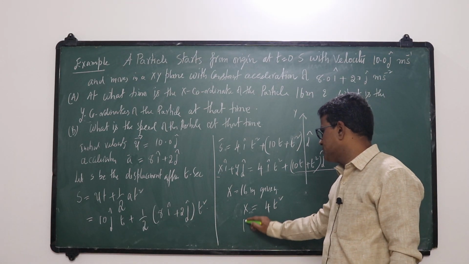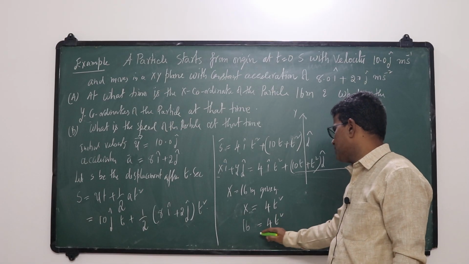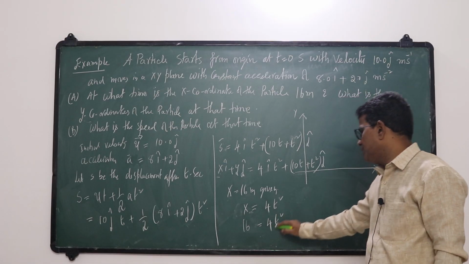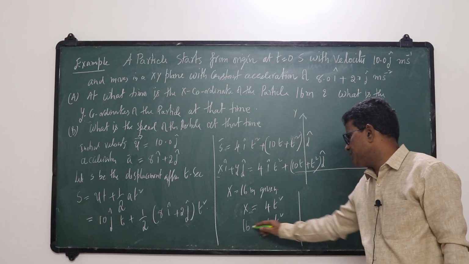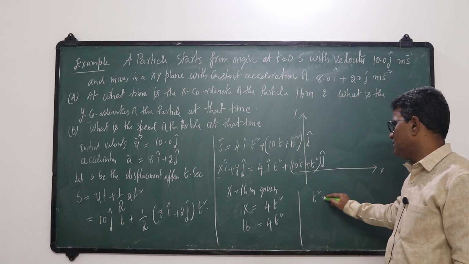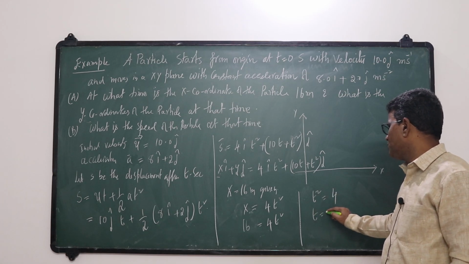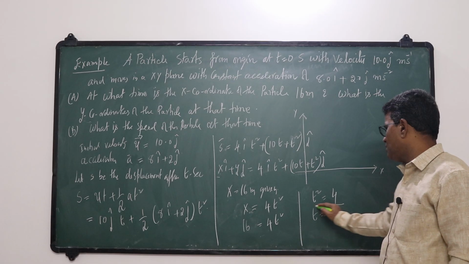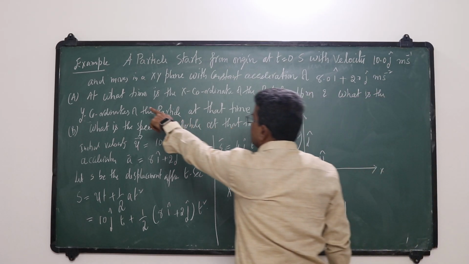So 16 is equal to 4 t square. So what will you get? t square is equal to 16 by 4, so t is equal to 2 seconds. So after 2 seconds, the x component is 16 meters.